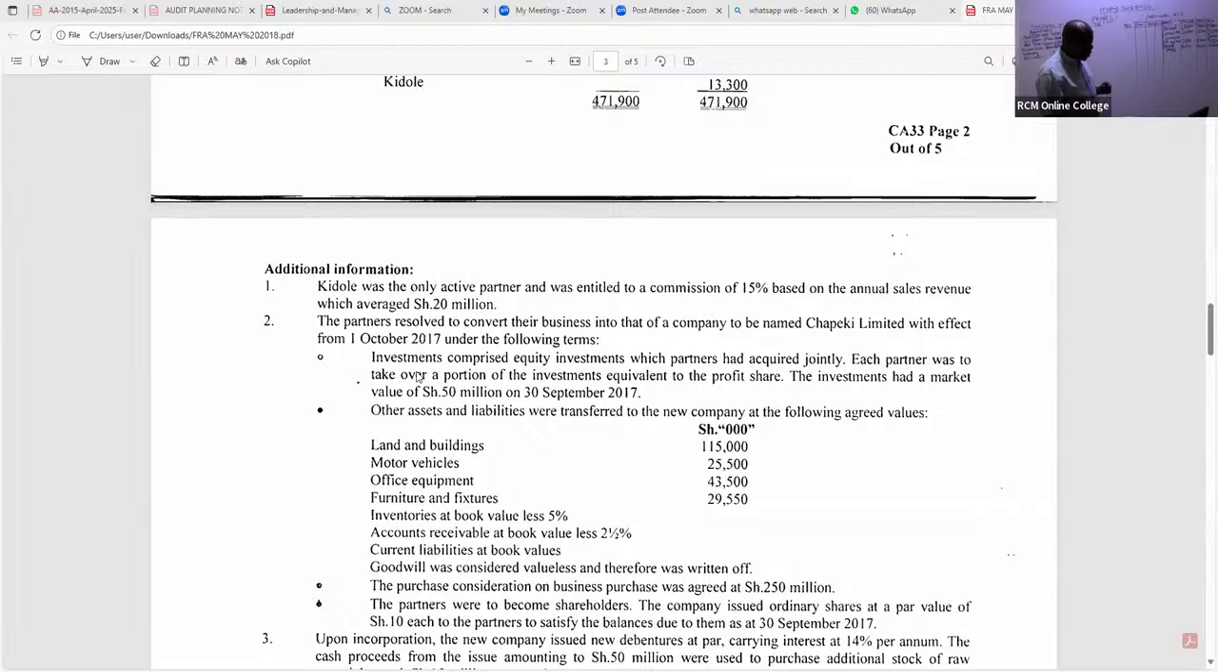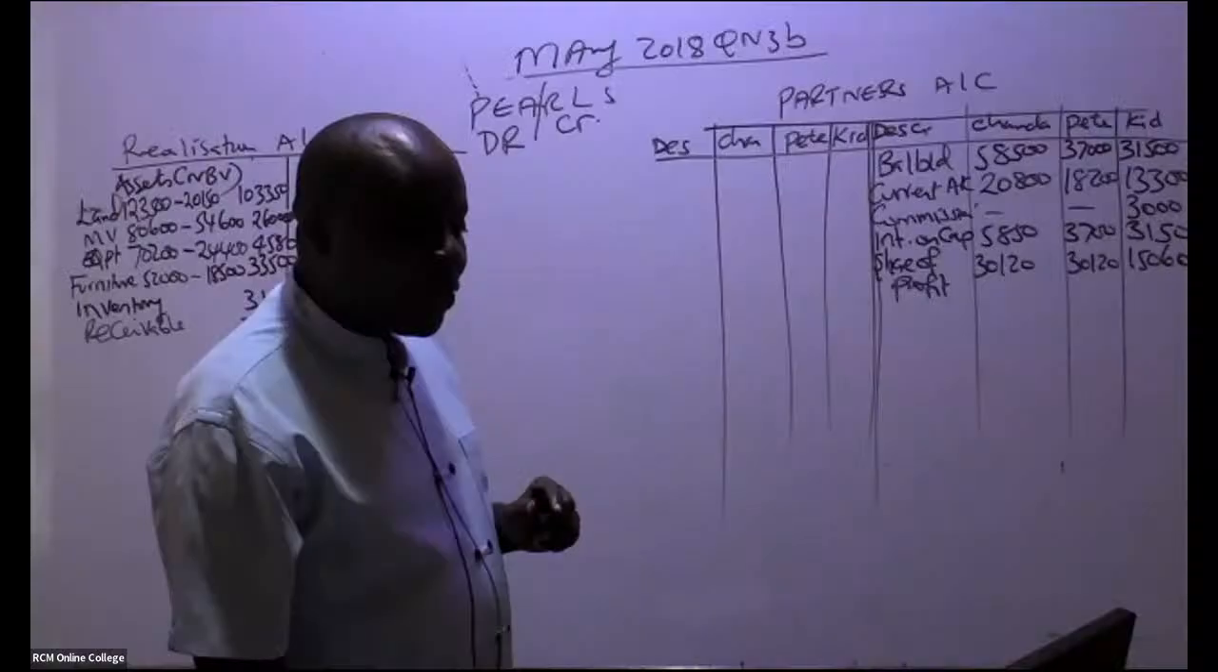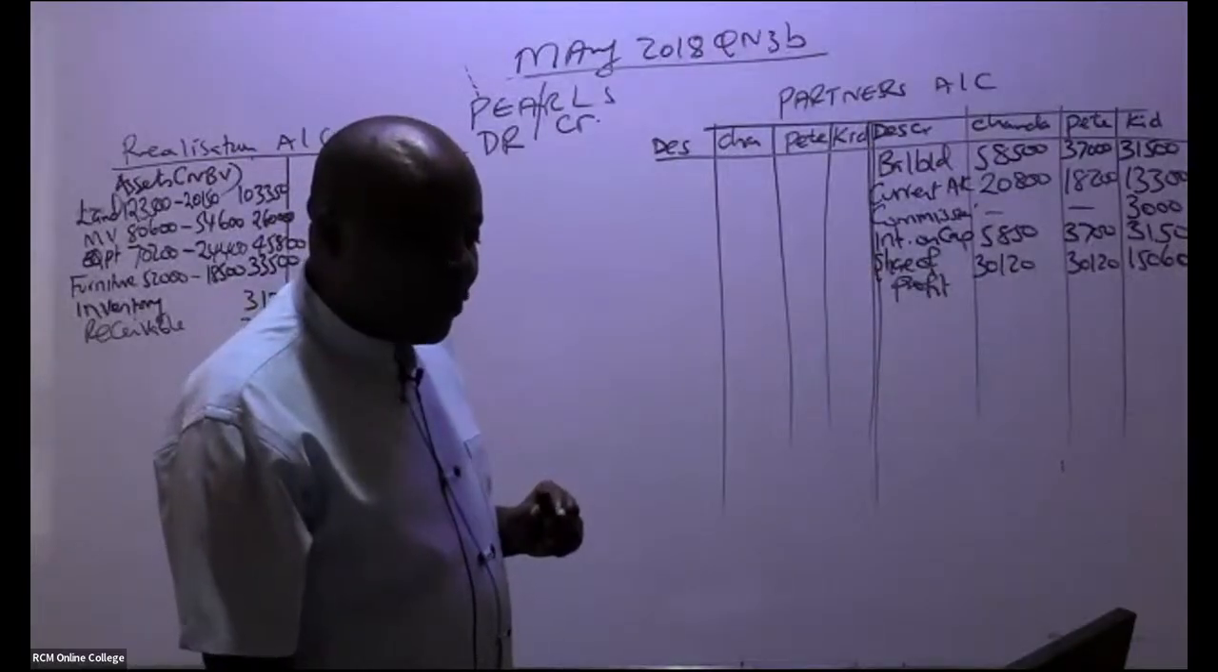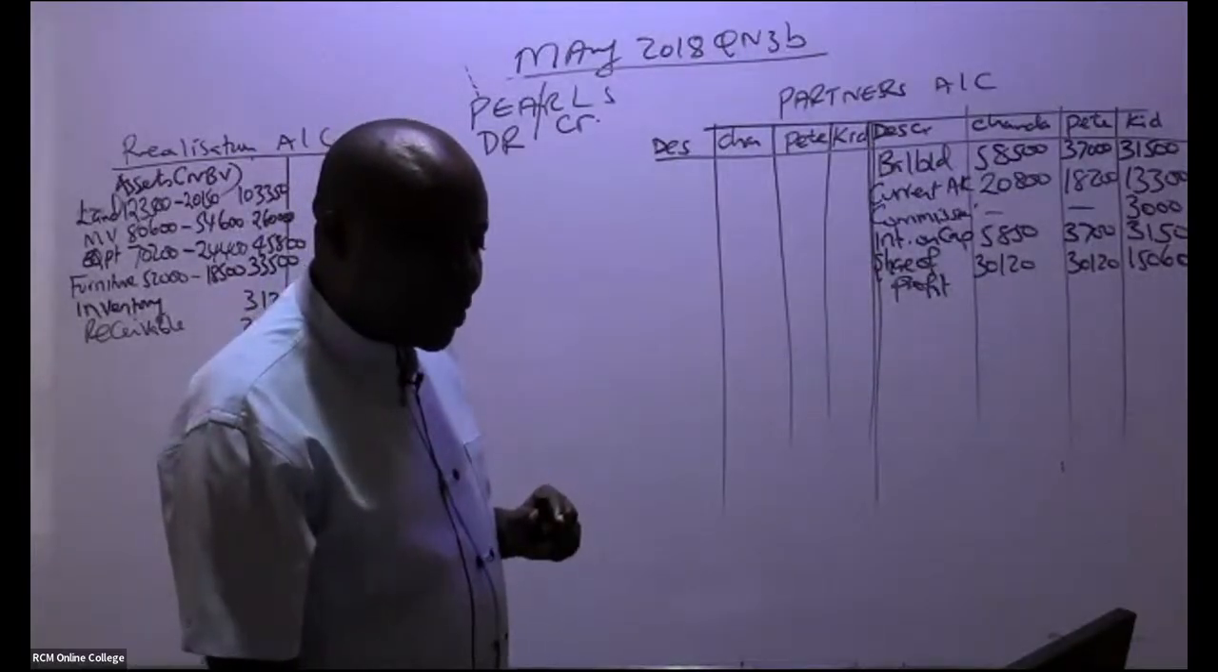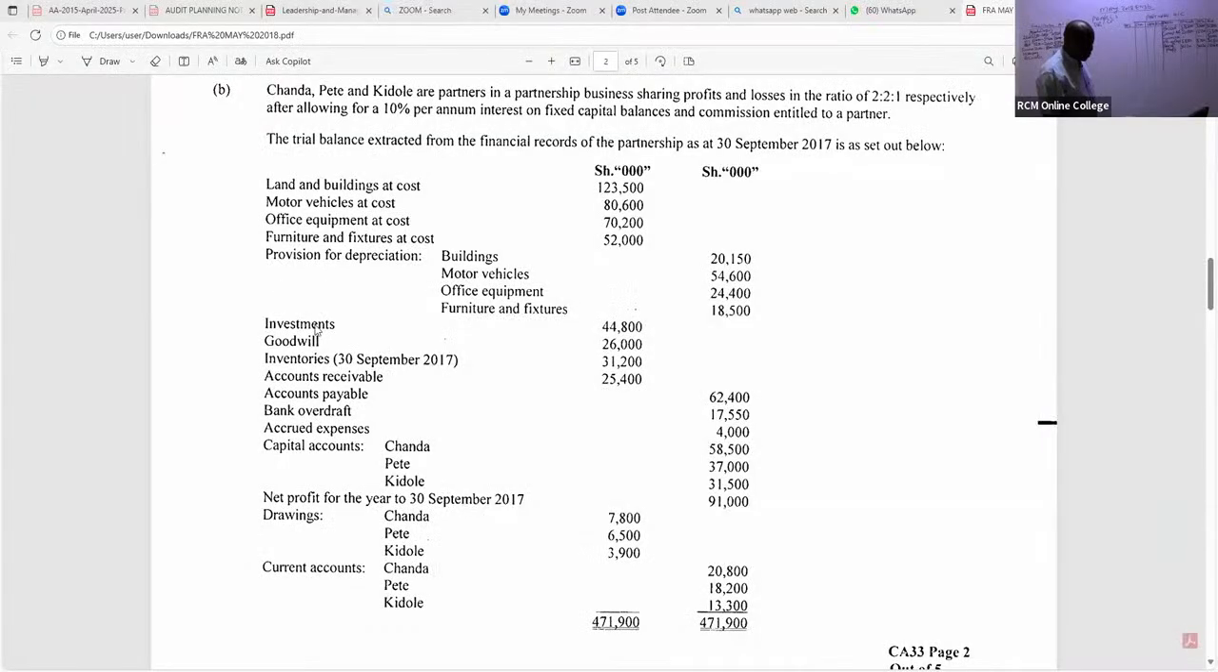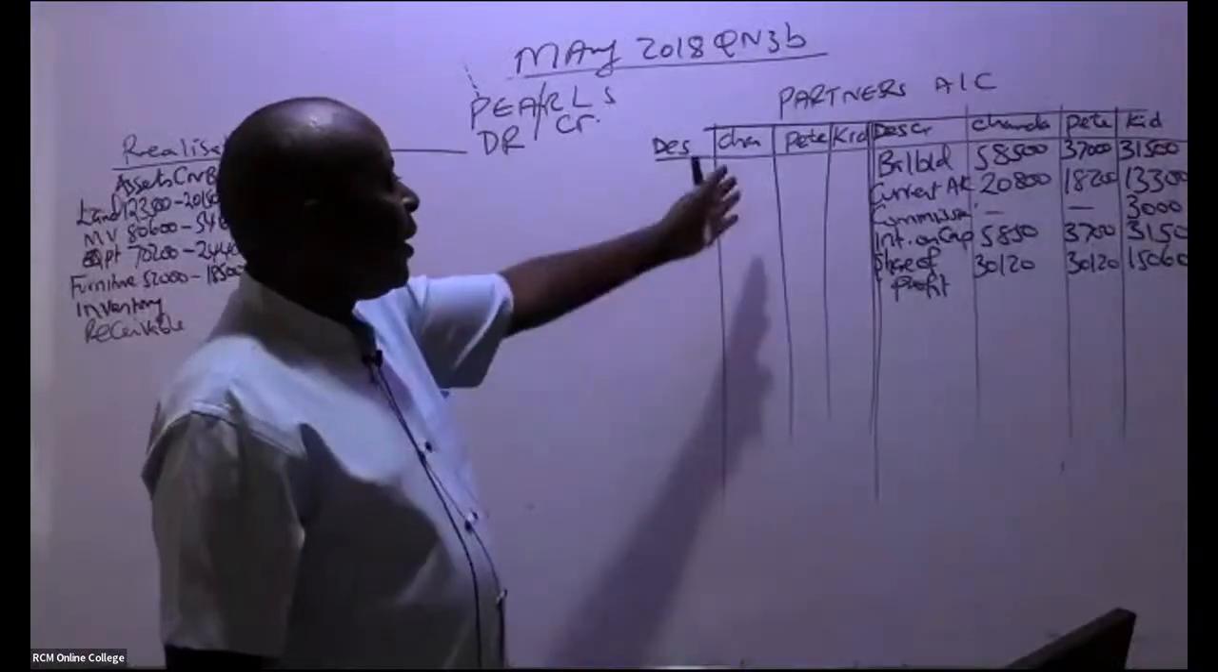The investments, what have they told us? Investments comprised equity investments which partners had acquired jointly. Each partner was to take over a portion of the investments equivalent to the profit share. So it means that the investments you are seeing here were not taken over by the new company. These investments were taken over by these 3 ninjas.